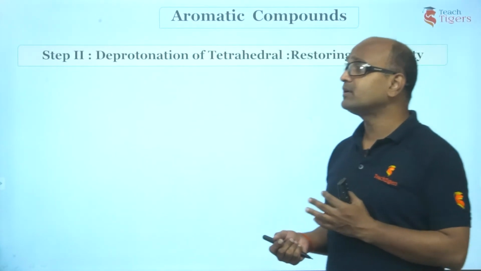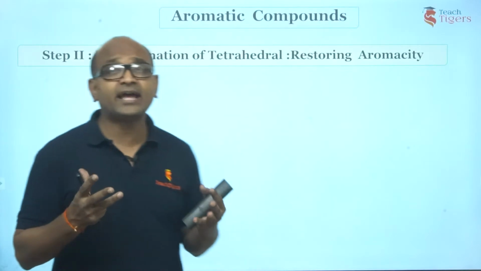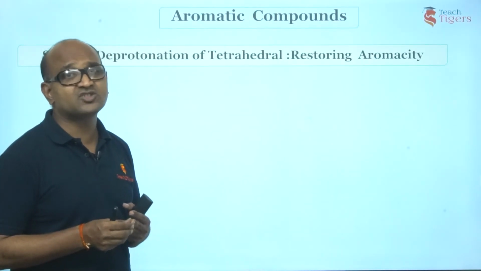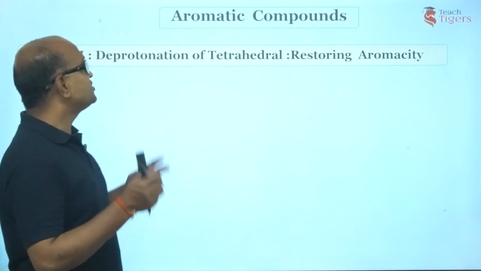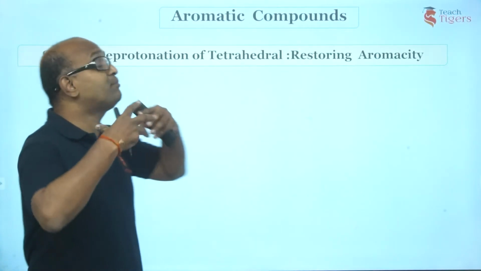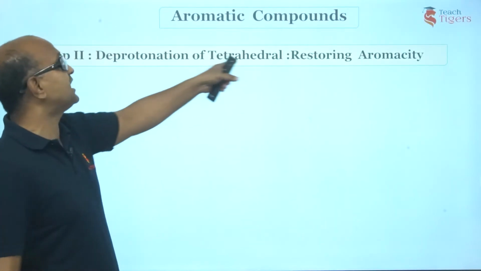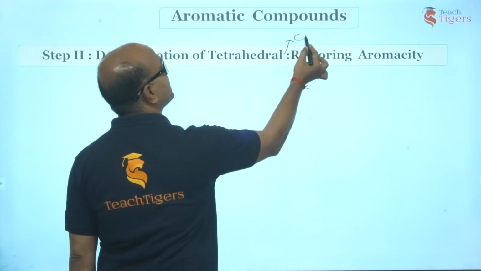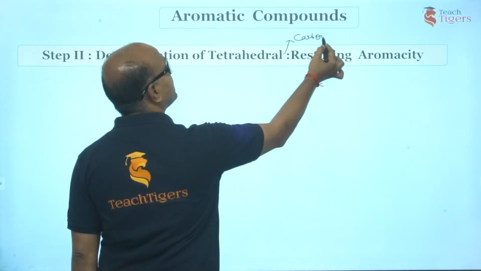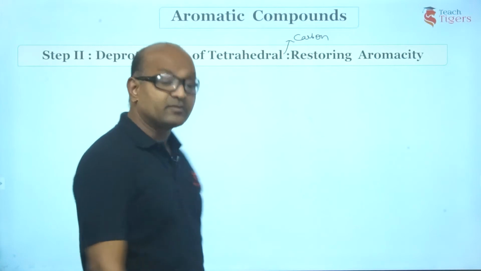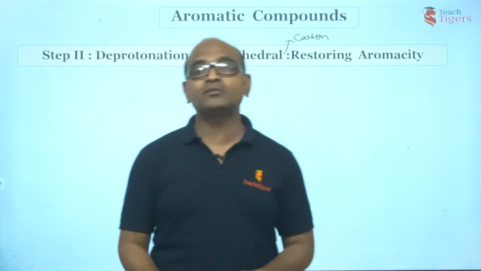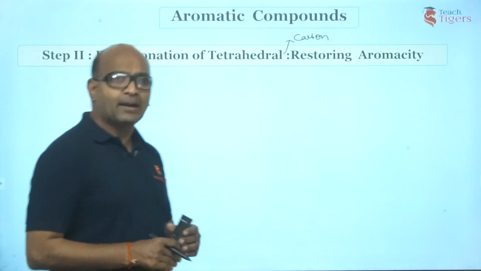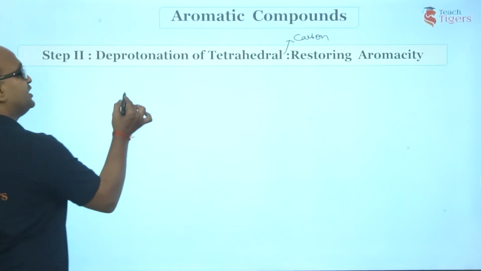In the next step, the arenium carbocation will undergo some changes because it is unstable. It tries to become stable. How? It is going to become stable by deprotonation of the tetrahedral carbon, thereby restoring aromaticity. I told you in all aromatic EAS reactions, the benzene ring is retained. Am I right? So guys, let us see what is happening in deprotonation.